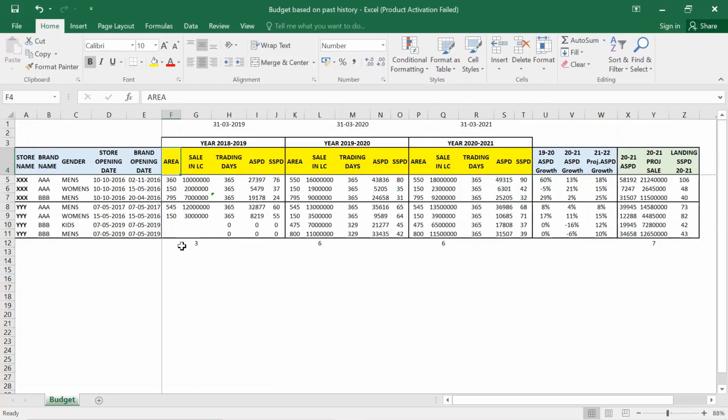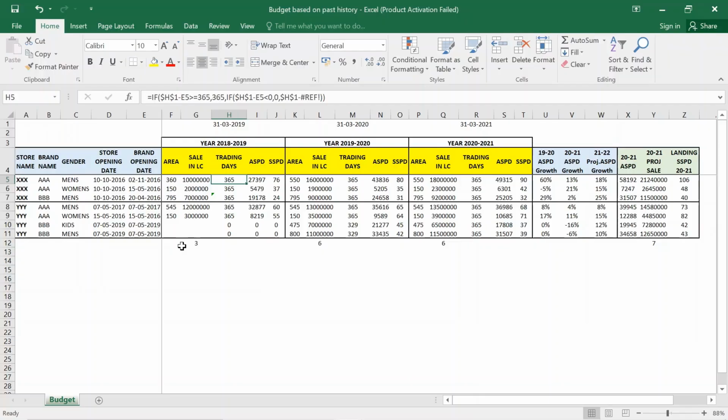Next is yearly performance. If you see years 18 and 19, what was the area allocated to that store brand, and how much sale that particular store has done in that financial year. Trading days: when you are accounting this, you need to calculate exactly what the trading days are. For example, a store might have opened in the middle of a financial year, maybe June or May. So the trading days cannot be 365 days. The store which has seen the complete financial year, that trading days will be 365.